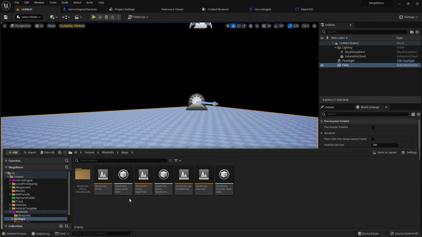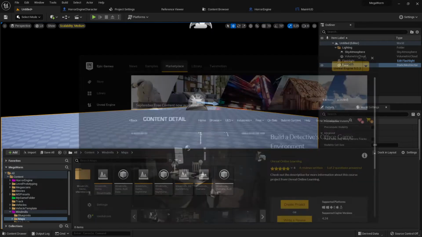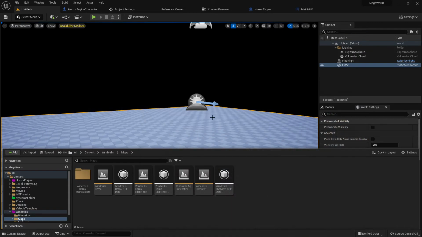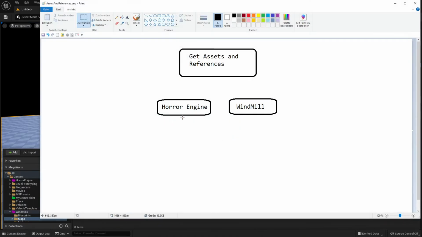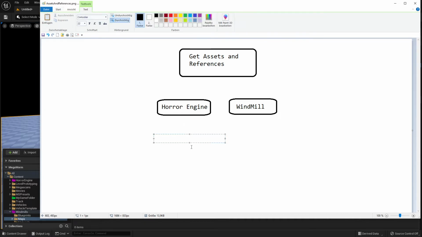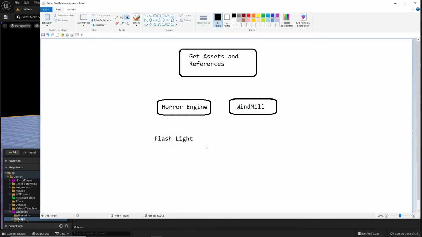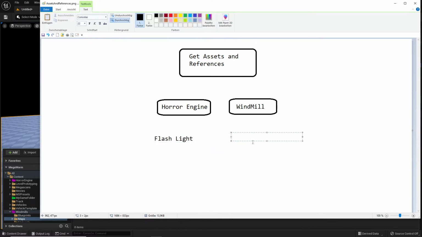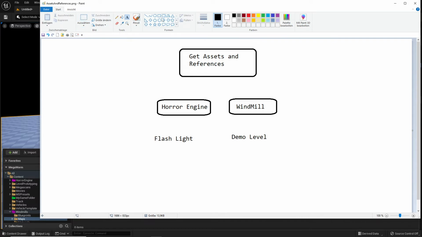finish our start organization. I said before, just because we have now downloaded, we have examined. What I mean by examined is you have checked which assets you want. Let's write it perhaps. Okay, I take the flashlight just for fun here, and in windmill I take perhaps the demo level. This one is not perfect, but enough for demonstration purposes. Okay, this one I make.